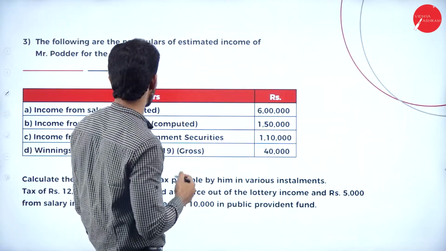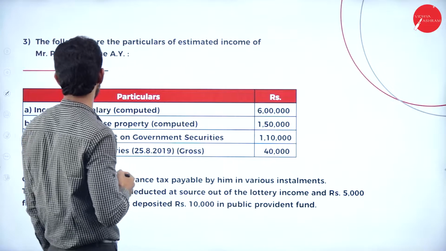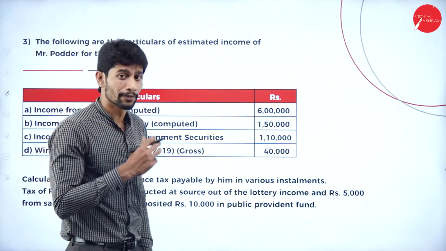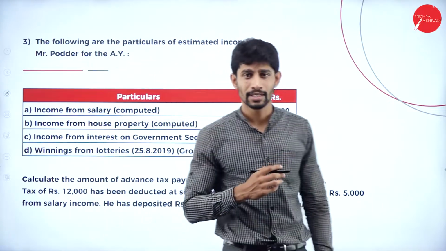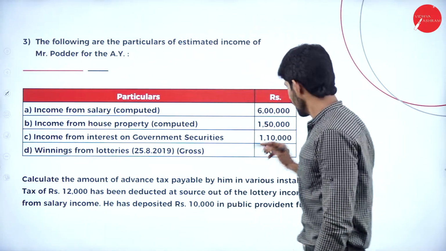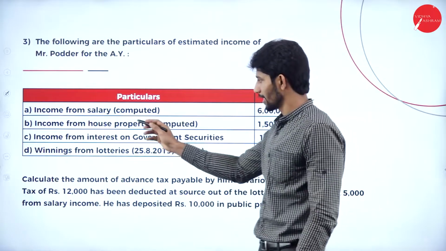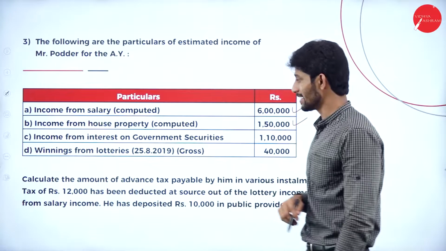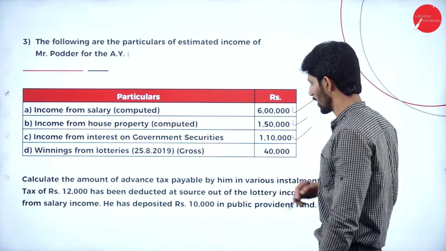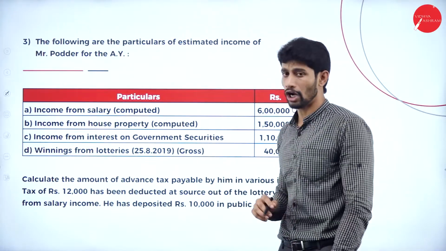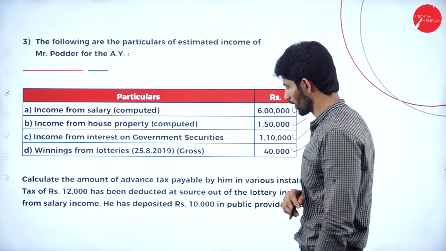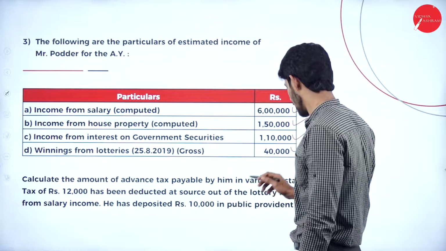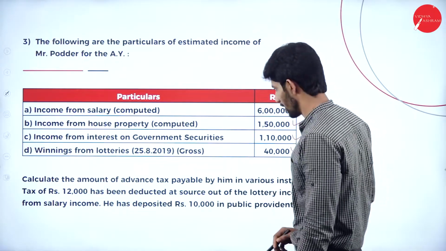So moving to the next problem. The following are the particulars of estimated income of Mr. Porter for the assessment year. So what are the informations given? Income from salary, rupees 6 lakh. Income from house property, rupees 1,50,000. Income from interest on government securities, 1,10,000. Winning from lotteries, rupees 40,000. Calculate the amount of advance tax payable by him in various installments.